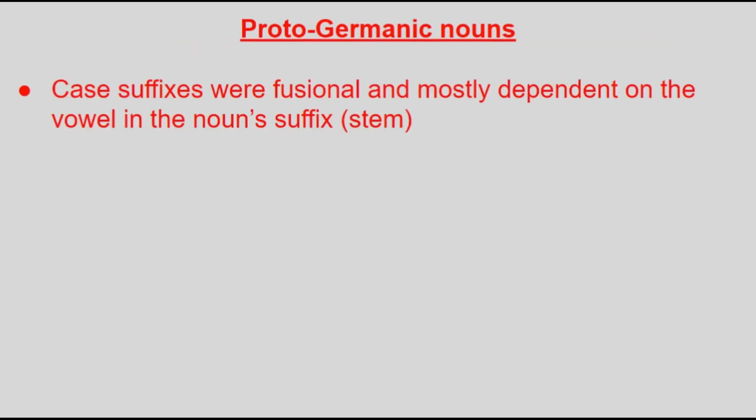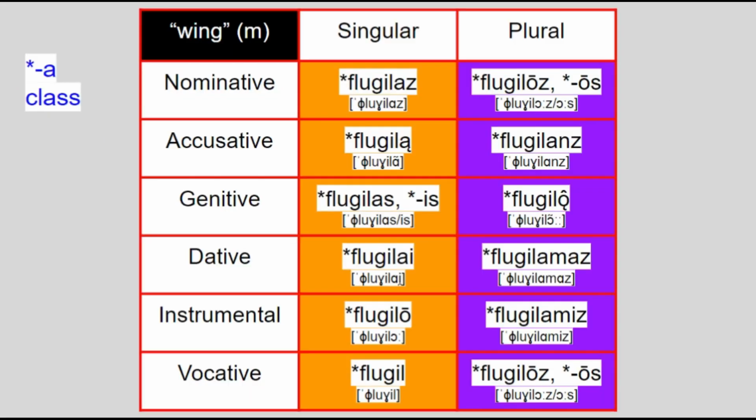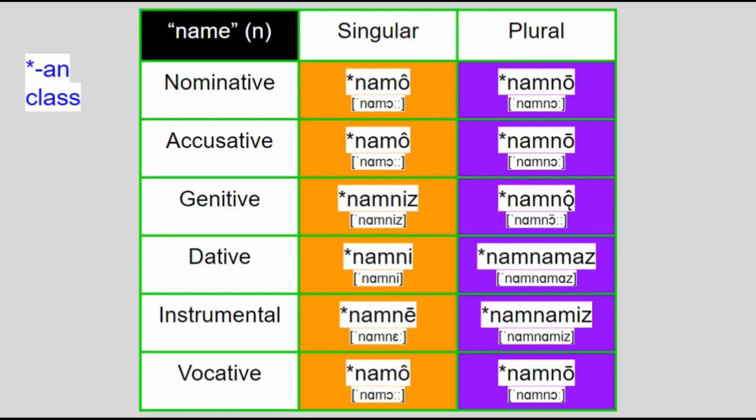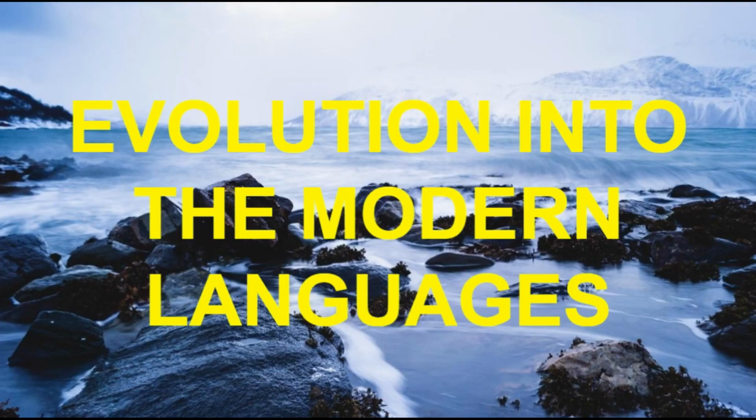The case suffixes, which were fusional and completely different to one another between the singular and plural, actually depended on the vowel in the suffix, here called the stem. The main patterns were the a-stems, the ō-stems, the i-stems, and the u-stems, along with the first 2 of those vowels followed by n, and some rarer patterns. So what ended up coming of this system?